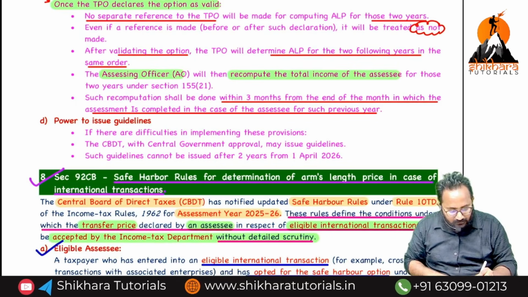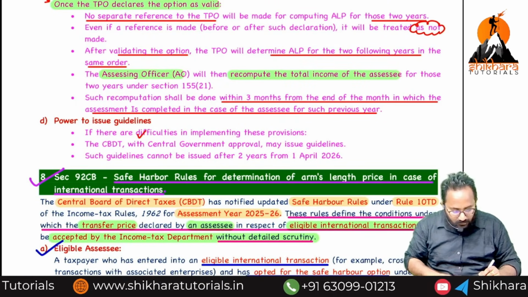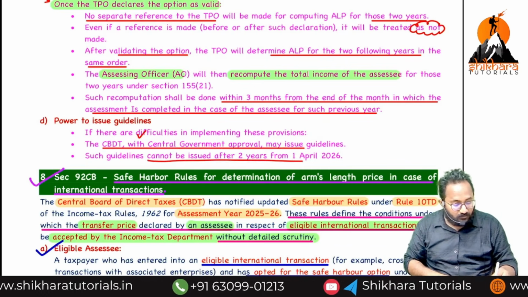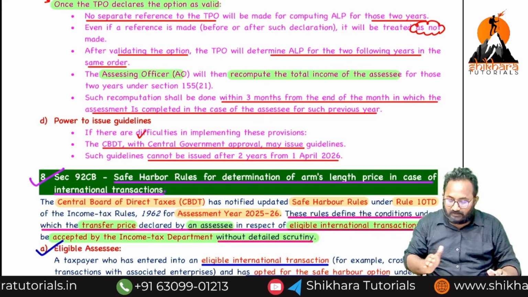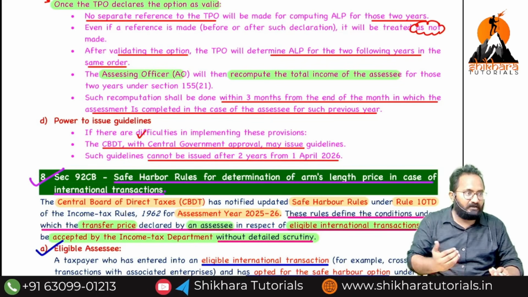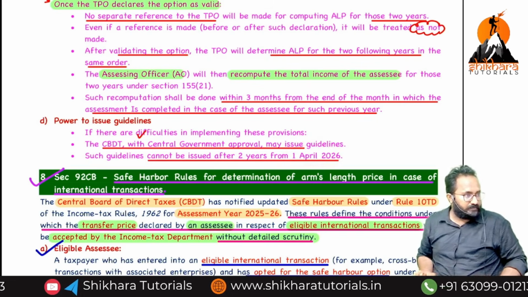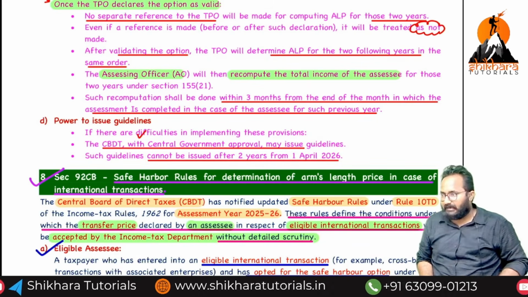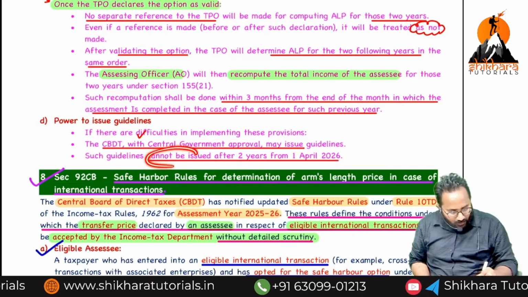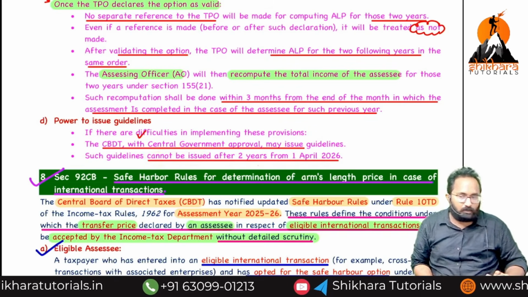Power to issue guidelines. If there is any difficulty in implementation of this amendment, who can give the guidelines? The CBDT with the central government. Guidelines can be issued only for how many years? From April 1st, 2026, within 2 years they can give. After the 2 years, no need to give guidelines. Initially implementation may be difficult, so from the first day of 2026, for 2 years they can give the guidelines. Such guidelines cannot be issued after 2 years. After that, no right to issue guidelines.